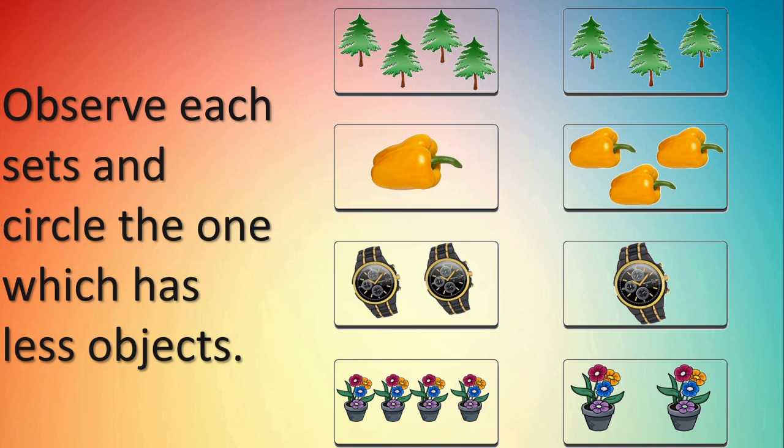Okay, first one, here you have to compare the trees. 2 groups you can see. Next you can see capsicums in 2 groups, and then you can see wristwatches 2 groups, and at last you can see the flowered plants in 2 groups. Right? You have to observe them carefully, and you have to circle the set which has less objects. This is also activity for you. Please try to do both the activities.